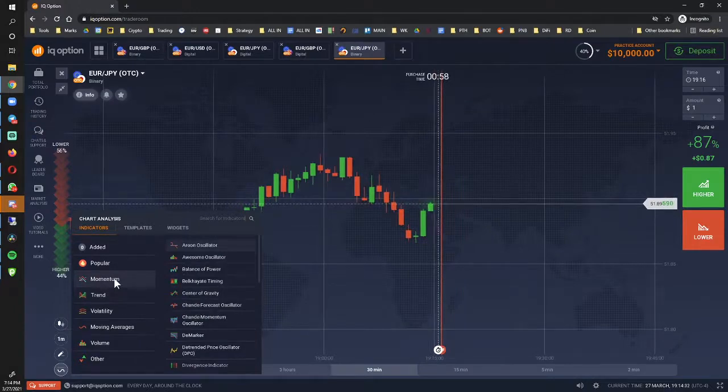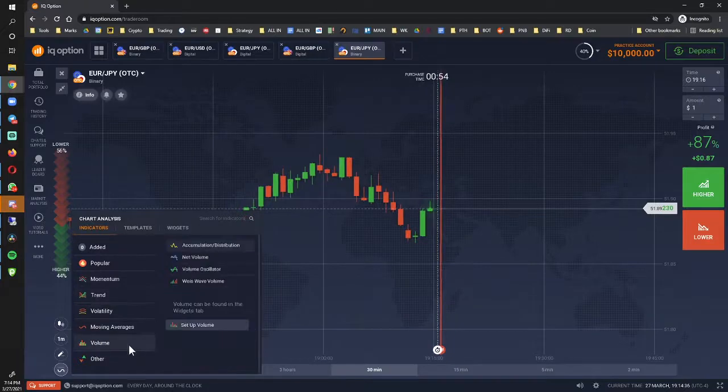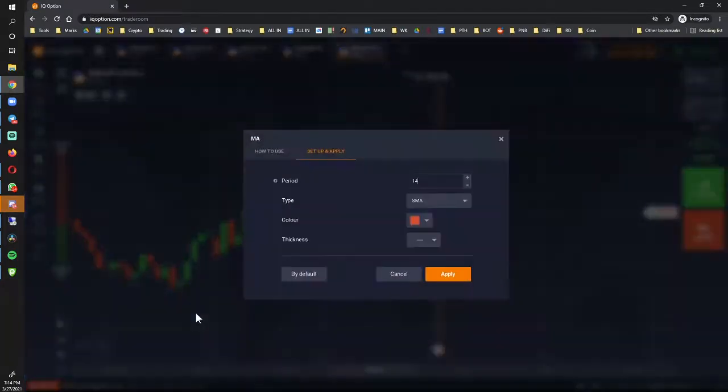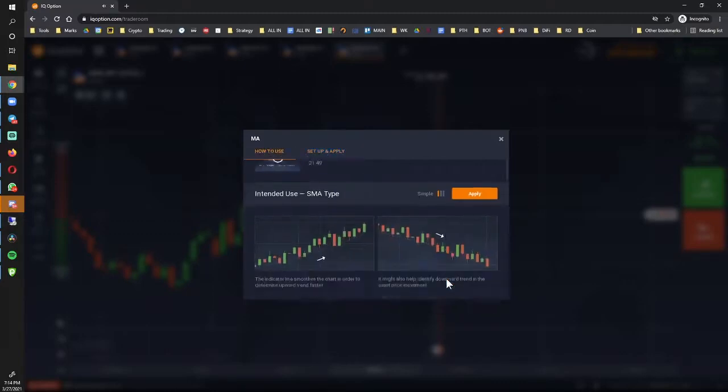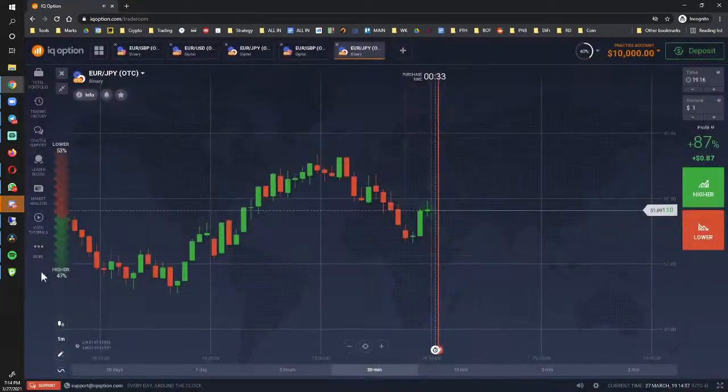Let's go with, let's see, volume, maybe moving average. Let's do moving average here. Then you click here, and here you have the ability to change the configuration, the colors, the size. If you want to know how to use a particular indicator, they also have a little video and actually a walkthrough. It's pretty cool, pretty intuitive. So I would definitely take some time to learn those things if you want to.